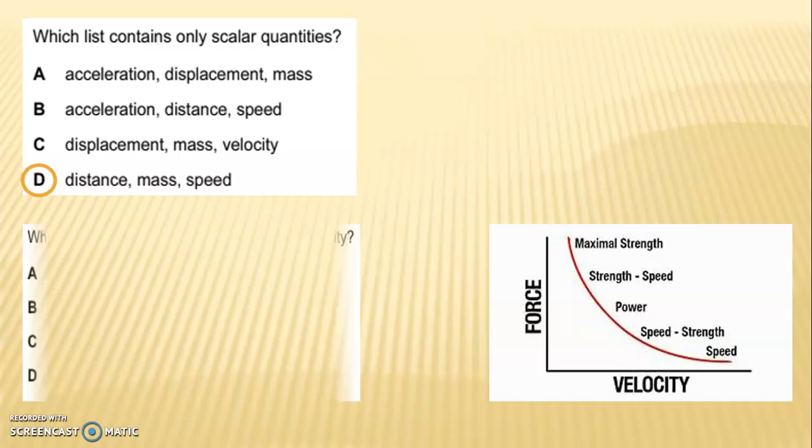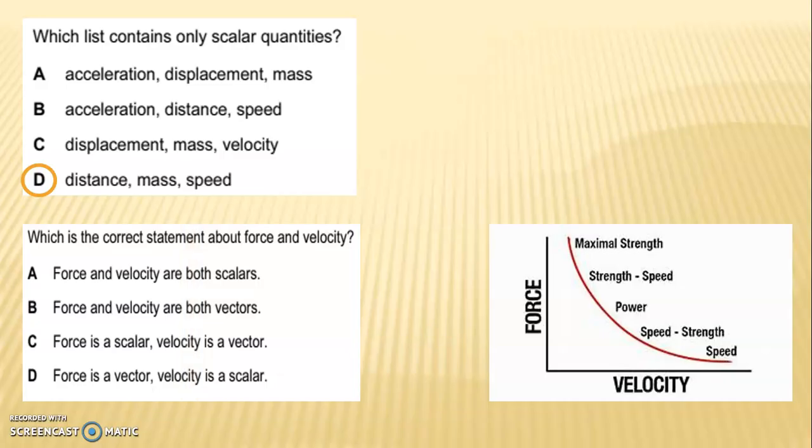Next question on your screen is, which is the correct statement about force and velocity? A. Force and velocity are both scalar. B. Force and velocity are both vector. C. Force is scalar, velocity is vector. D. Force is vector, velocity is scalar. The correct answer is B. Force and velocity are both vectors.